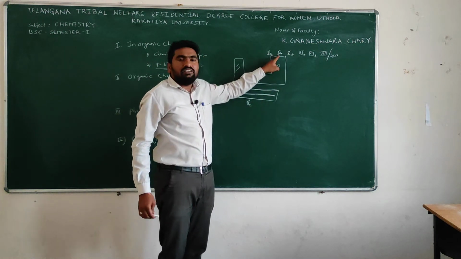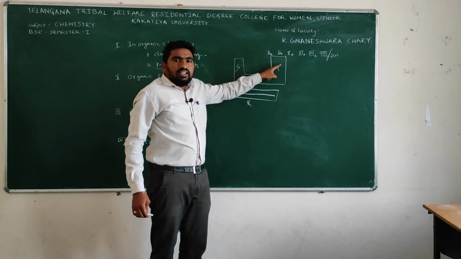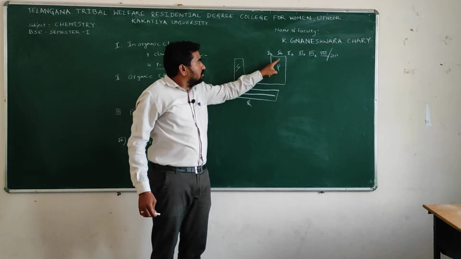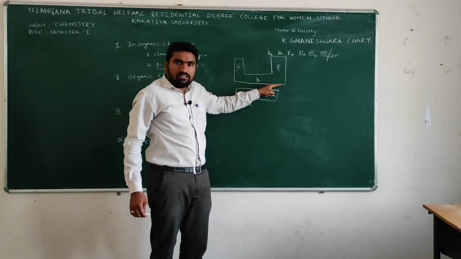And the fourth A group elements are carbon, silicon, germanium, tin, lead, isn't it?